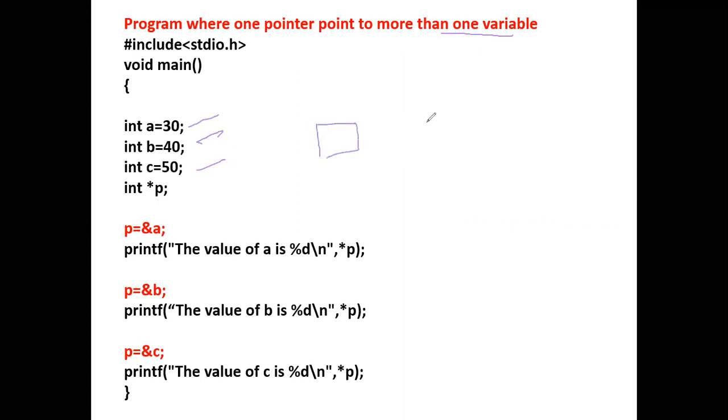Initially we have initialized the variables: there are three variables A, B, C, and these are the values.